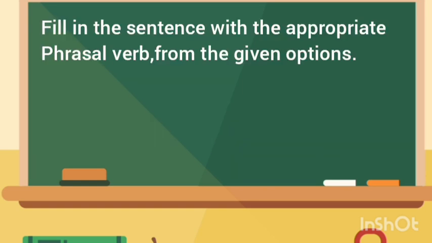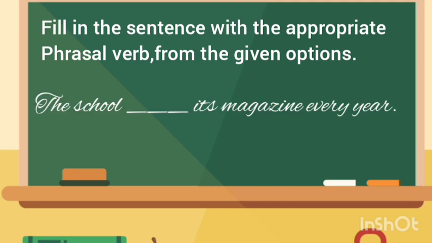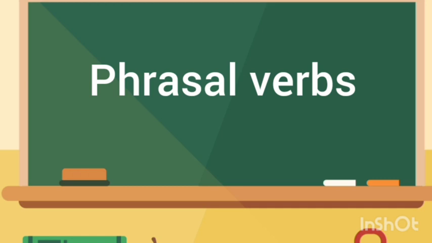Another type they can ask: fill in the sentence with the appropriate phrasal verb from the given options. You have to mention which phrasal verb suits the blank. The school dash its magazine every year. The options are brings up, brings out, bring in, bring up, right? The answer is brings out. The school brings out its magazine every year. This is the way they will ask you questions from phrasal verbs. So you must understand many meanings for these phrasal verbs and then you will be able to attend this, right?